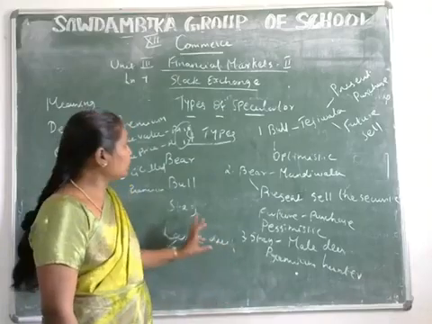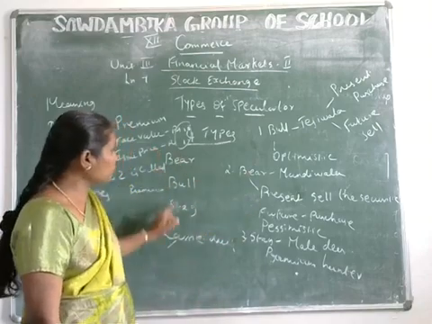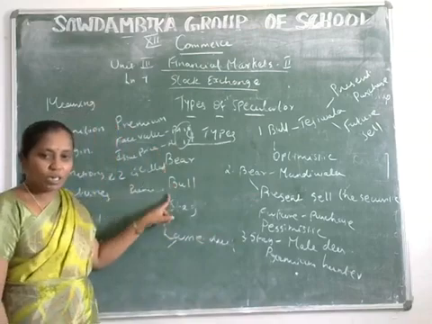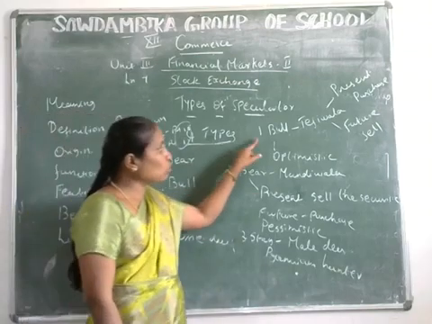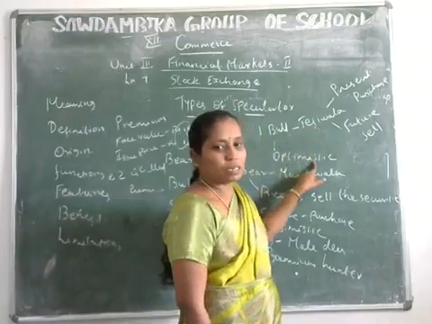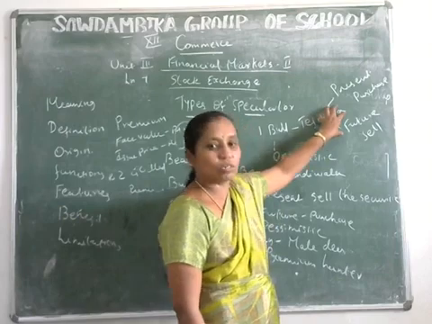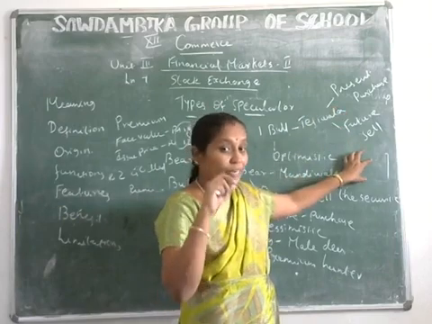So these are all the types of speculators: bear, bull, stag, lame duck. The bull is also called a Tejiwala or optimistic speculator. He presently purchases the securities and in the future sells the securities at higher prices.